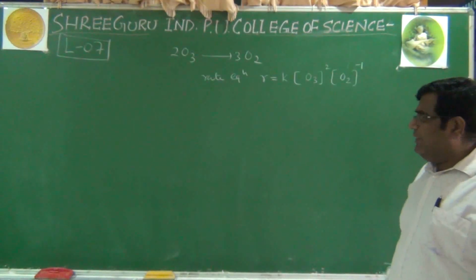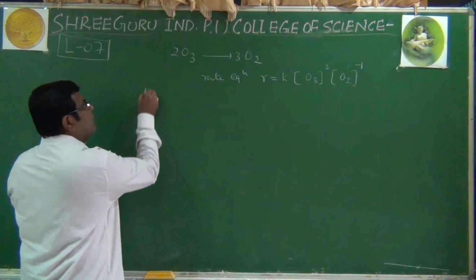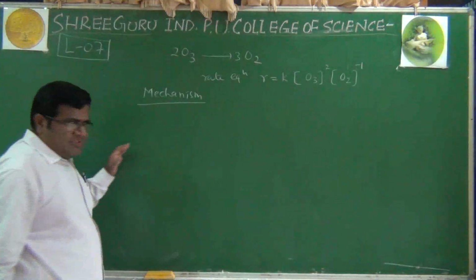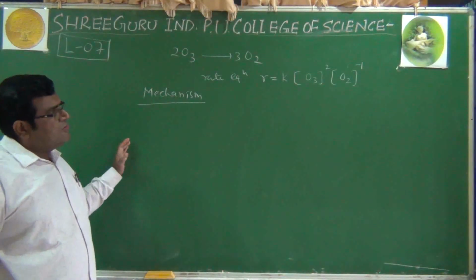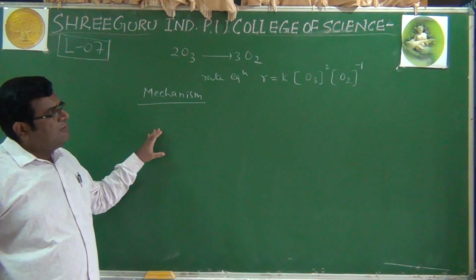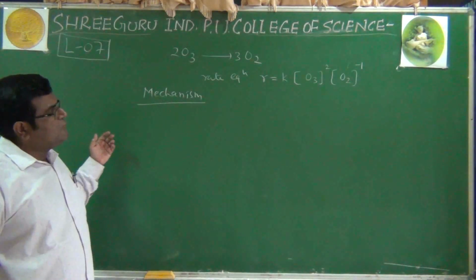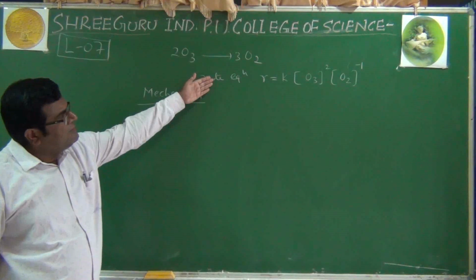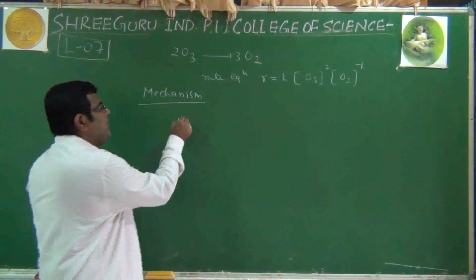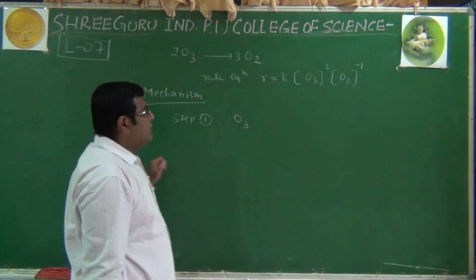Only a few examples are like this, but this is exactly the example. Now I write the mechanism. You need not remember this mechanism, because such questions will not be asked in theory and MCQs also, because it is not just a memory based examination, these are concept based examinations. So only how to arrive at this rate law, of the given options we have to select the correct rate law for it. So it is step 1, this ozone molecule.